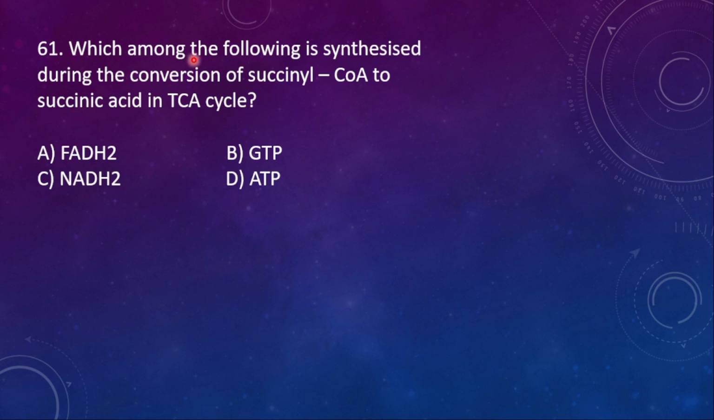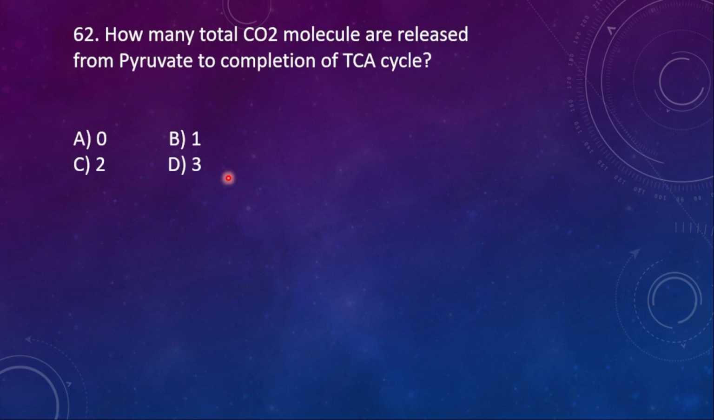61. Which among the following is synthesized during the conversion of succinyl CoA to succinic acid in the TCA cycle? FADH2, GTP, NADH2, and ATP. Here the right option is B, GTP. 62. How many total CO2 molecules are released from pyruvate to completion of the TCA cycle? How many CO2 are released? Here the right option is 3. Option D is correct.